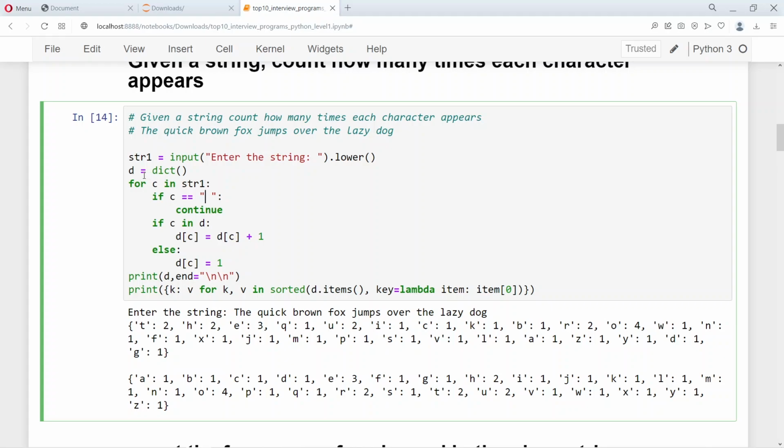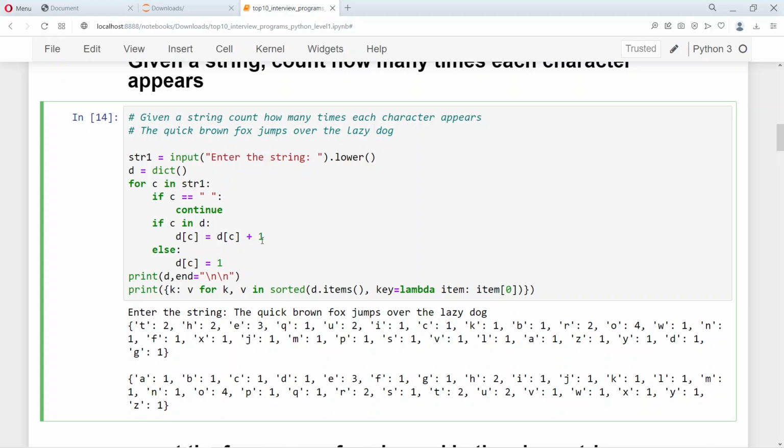If it is present in the dictionary, this if statement increments the count for the particular alphabet present in the dictionary, whereas the else statement puts it in the first time. If the character occurs, then we just set it to 1. But if it is occurring repeatedly, then we increment the count. So here we count the frequency of each character that appears in the string, and the dictionary is a wonderful tool to do this.